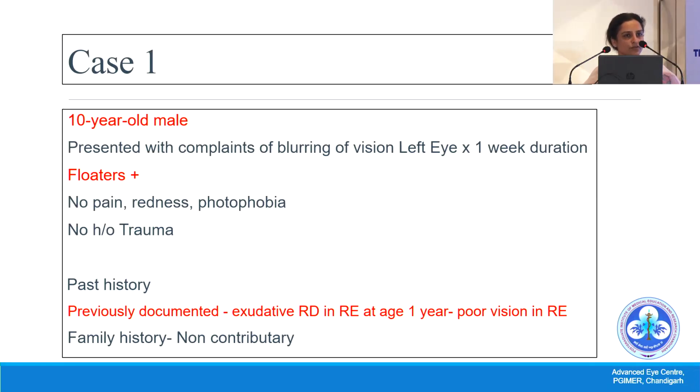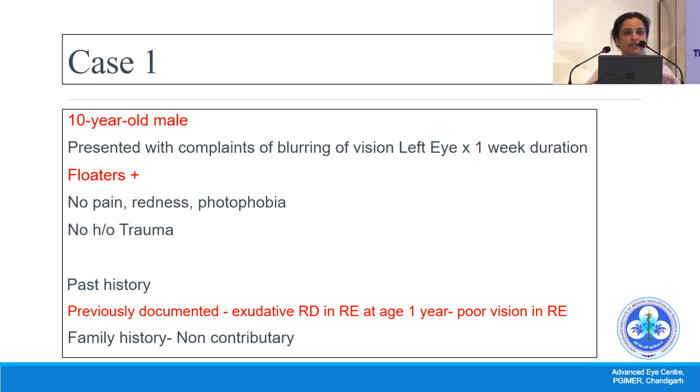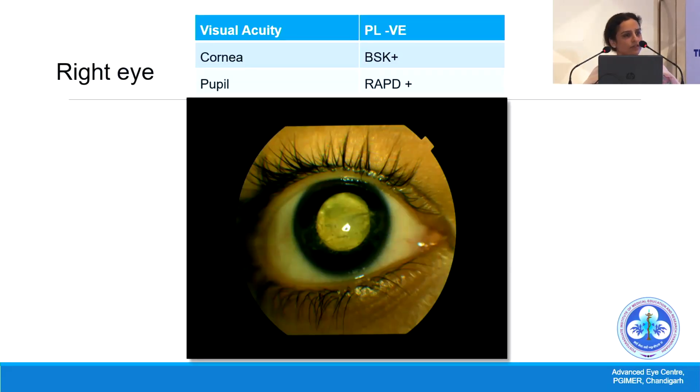So this case I just saw a few months back. This was a 10-year-old male child who presented with complaints of predominantly floaters and decrease in vision in the left eye of 1 week duration. There was no other significant history. The past history was important, that he had been diagnosed as an exudative retinal detachment at 1 year of age, and since then he had poor vision in the right eye. So this was the right eye, no light perception, cornea showing a band-shaped keratopathy, and you can see that yellow glow because of total exudative retinal detachment with massive subretinal exudation.